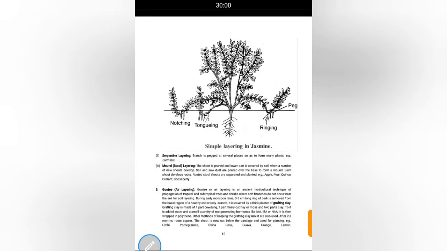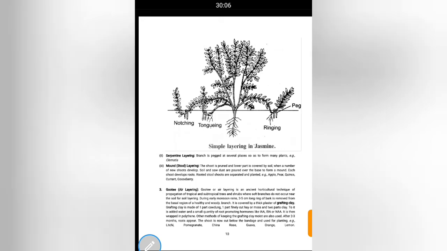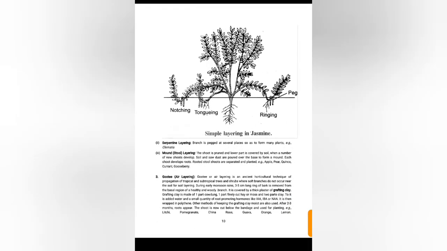Next is serpentine layering, another type of layering. Mound layering, air layering, that is also called gootee. It is not important for you. You just have to remember.